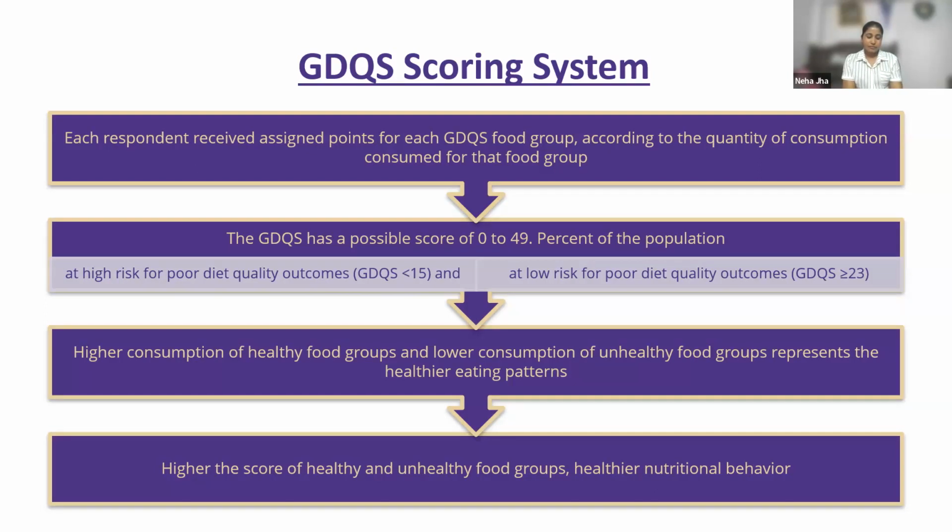And then for clarity, higher consumption of healthy food groups and lower consumption of unhealthy food groups represents healthier eating patterns. Similarly, the higher the score of healthy and unhealthy food groups, the healthier the nutrition behavior among the participants.